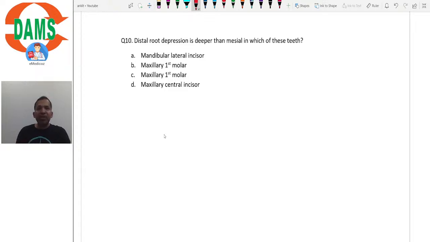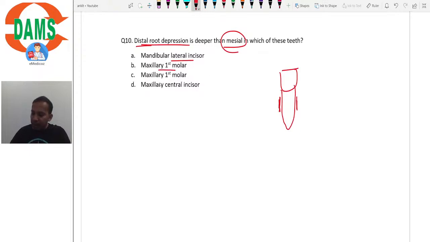Distal root depression is deeper than mesial in which of these teeth? Basically, let's say this is a tooth, isn't it? On its mesial side and on its distal side, it will have certain depressions. These depressions are deeper on the distal as compared to the mesial in which of these teeth? That is the simple question. And the options are mandibular lateral incisor, maxillary first molar, maxillary first, it should have been first premolar.